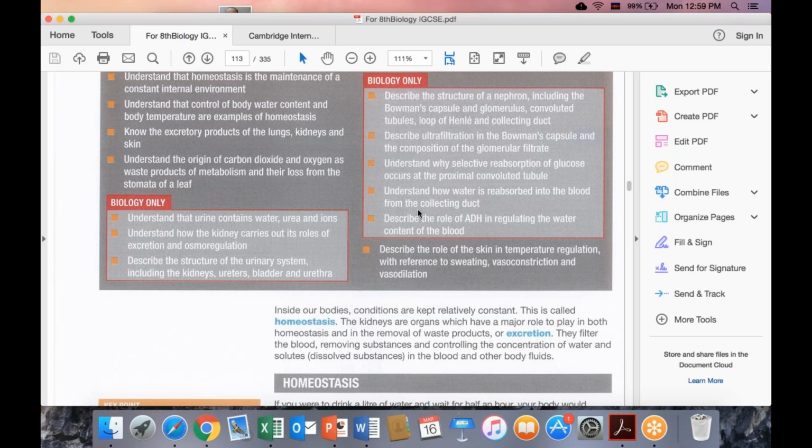Because in order to coordinate, in order to maintain our internal stability, we need to excrete something, we need to get rid of something. Why? Because during metabolic processes, as a factory, we produce some waste material.